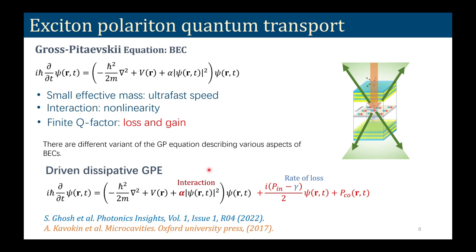Anyway, moving forward, we would like to know how this interaction and the loss interplay in quantum transport, and that is not done in cold atomic systems, because this loss is not that important in cold atomic systems, but for our Exciton Polaritons this is an important factor.